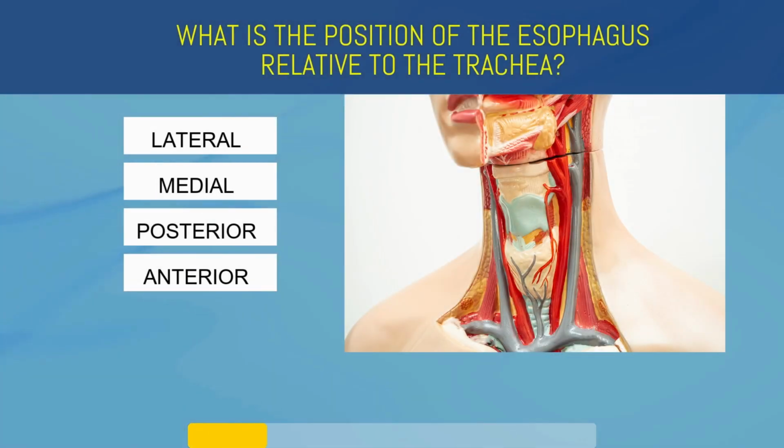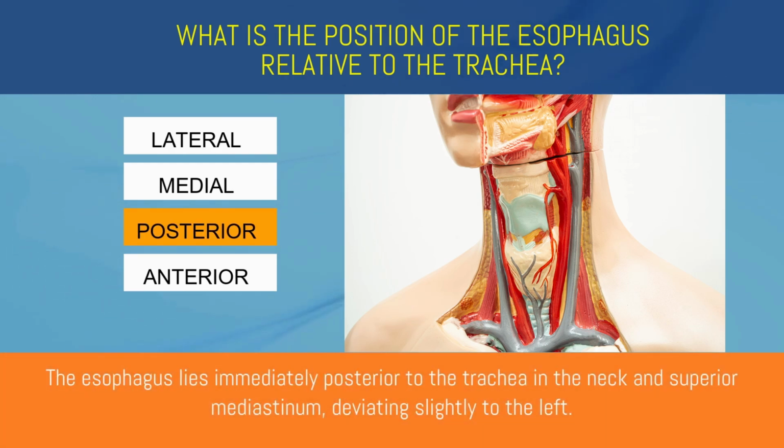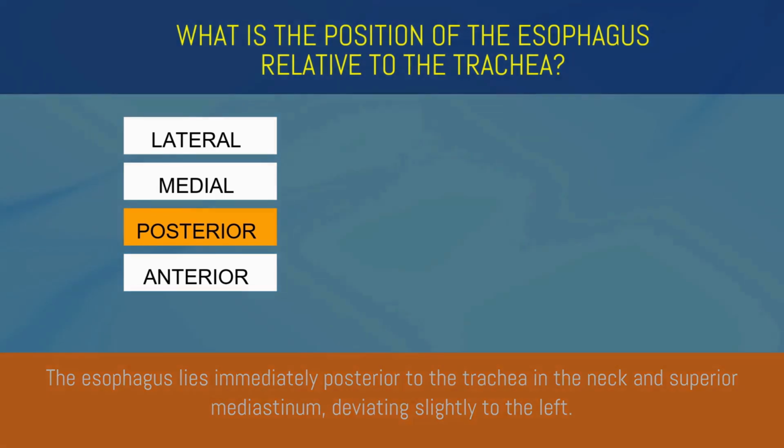What is the position of the esophagus relative to the trachea? Lateral, medial, posterior, or anterior? Posterior. The esophagus lies immediately posterior to the trachea in the neck and superior mediastinum, deviating slightly to the left.